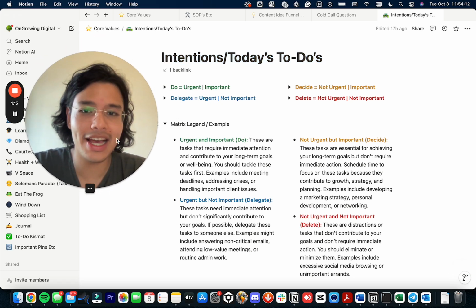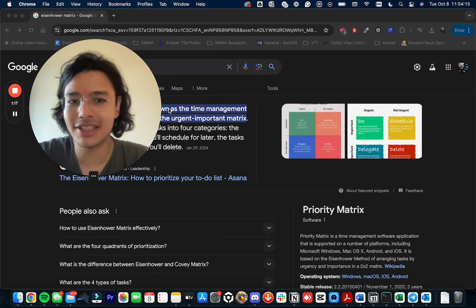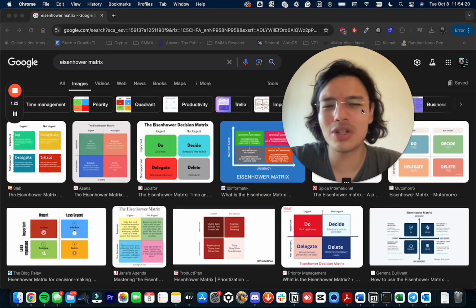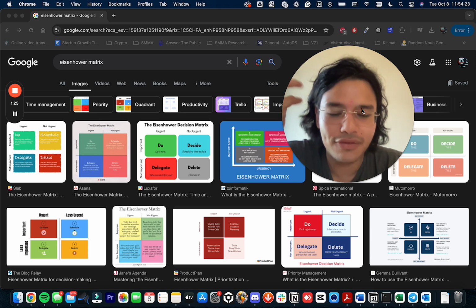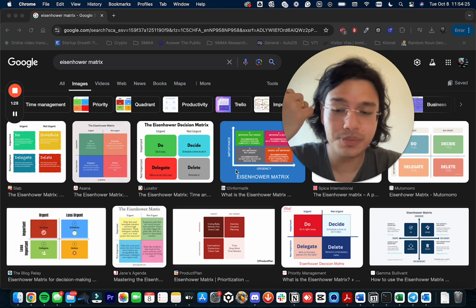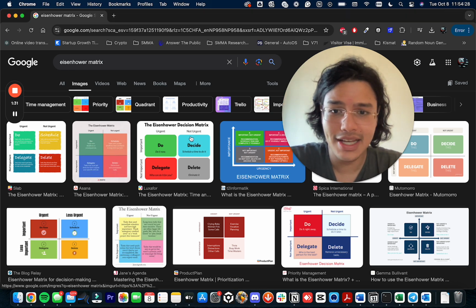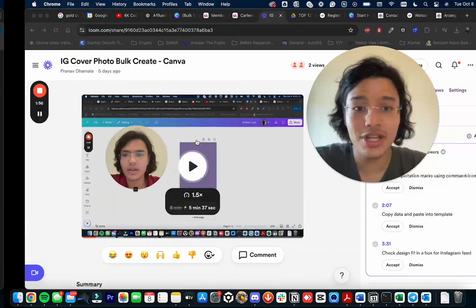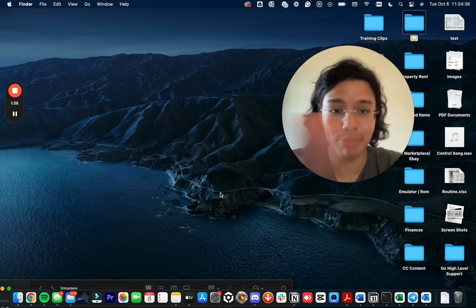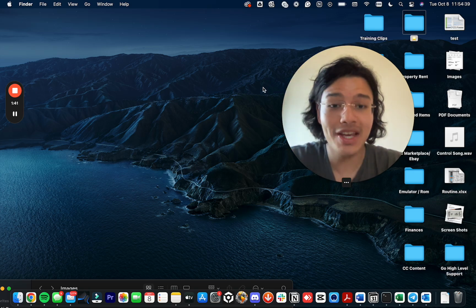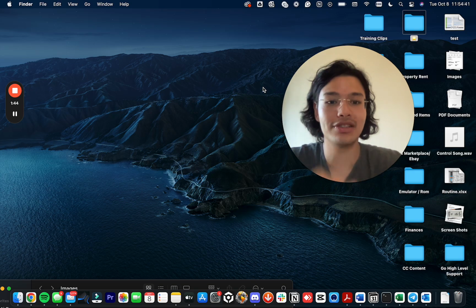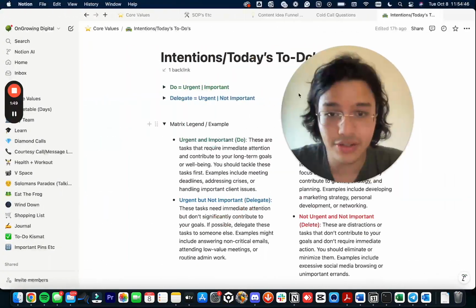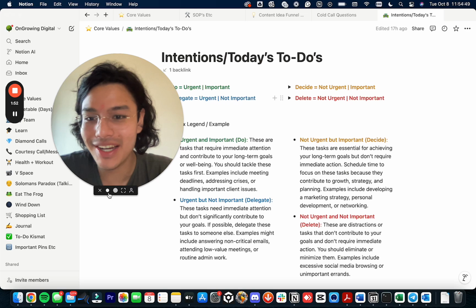And in my Notion page, it's very simple. It definitely doesn't look like this type of Eisenhower Matrix. I tried to do something like this, but it was just too much for me personally. But some of my friends download that image, the do, decide, delegate, delete image, and they put that as the background image of their home screen, and then they put everything in folders, right? So you can do it however you want to, but this is how I personally use it, and you can use it however you'd like to as well. But again, this is how I use it, right?